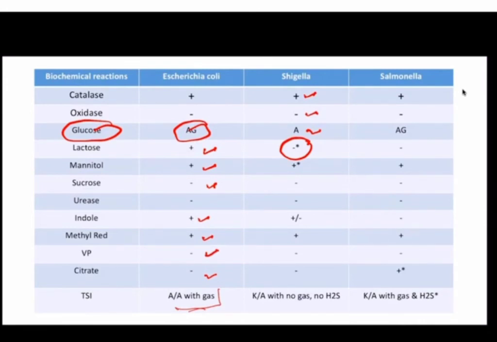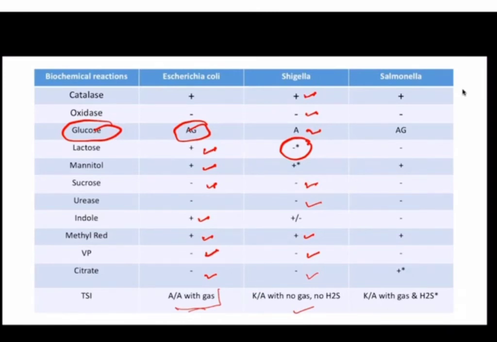Then sucrose negative, urease negative, indole is variable, it varies from serotype to serotype. Then methyl red is positive, VP is negative, citrate is negative. In TSI there will be K by A with no gas with no H2S. So sometimes it becomes very difficult to differentiate between inactive E. coli and Shigella, okay, on the basis of common biochemicals that we are using.